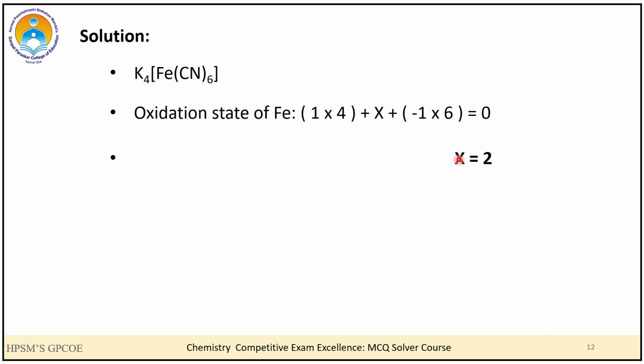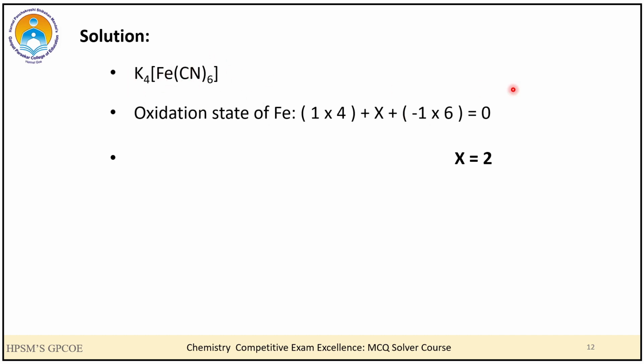So here again let us say the oxidation state of Fe is X, and then we get this particular equation. So we get 1 into 4. Now 1 into 4 because potassium has a charge of +1 and there are 4 such potassium ions. So we get 1 into 4 plus X plus minus 1 into 6. We know that cyanide is an anionic ligand, so it has a charge of -1 and there are 6 such ligands.